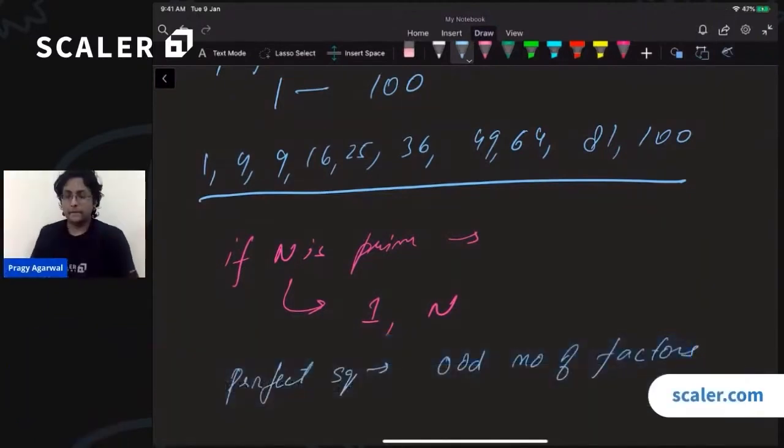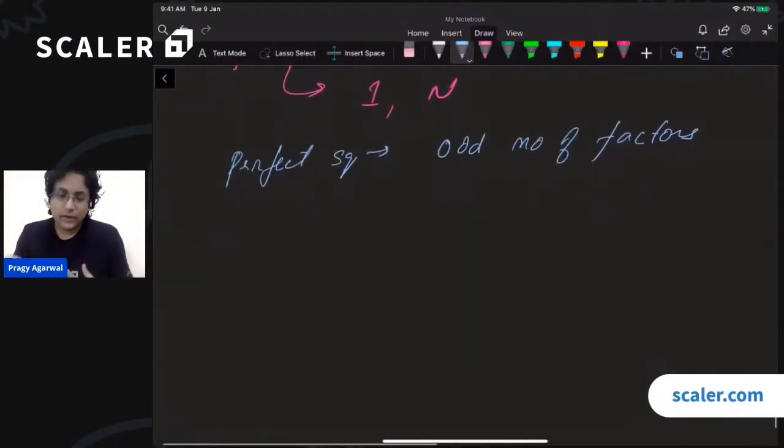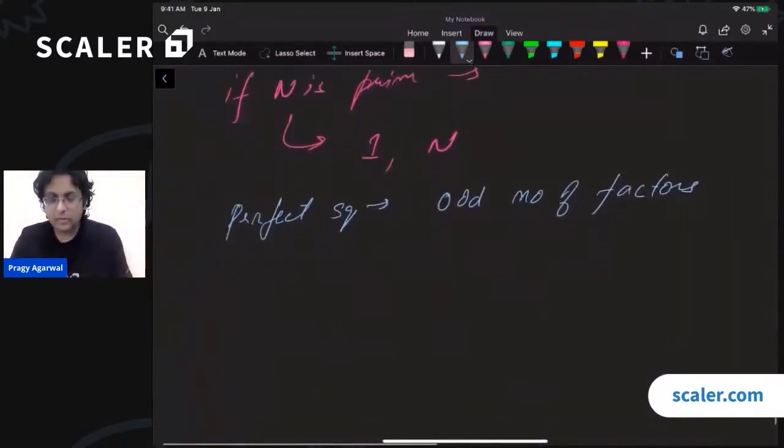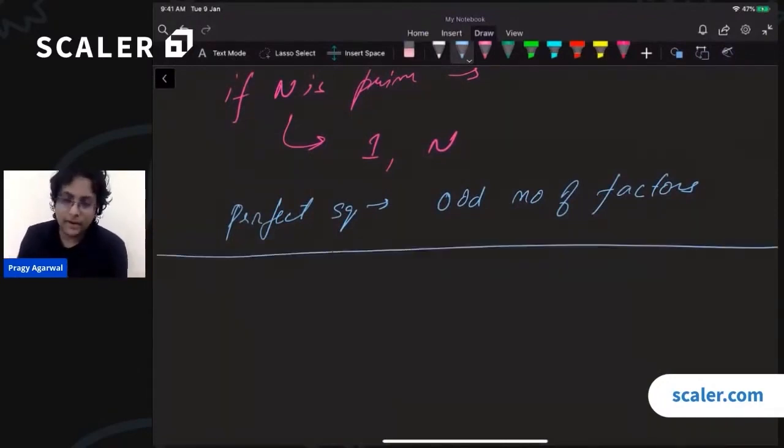Cool. Okay. So what did we learn from this particular problem? This was not a very difficult problem, right? This also does not involve a lot of programming. We did not do anything fancy. We did not do any fancy maths over here. All we did was we sat down, we made some observations, right? We looked at the problem, we tried it with a smaller number. Instead of going directly to 100, we tried it with a smaller number. So that is something that you have to keep in mind, right?